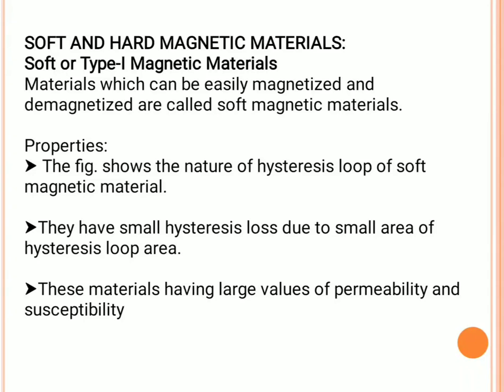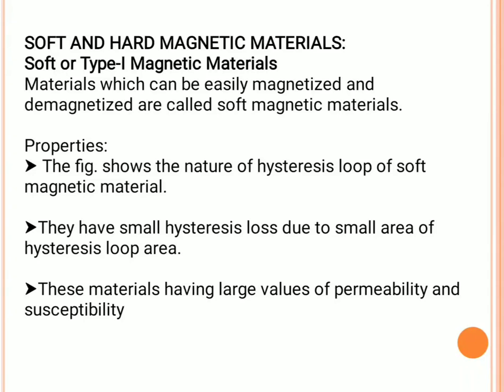So, this type of application includes cores of transformers, motors, inductors and generators. That means in transformers, motors, generators, we use soft magnetic materials. Why? Because they can easily magnetize and easily demagnetize.